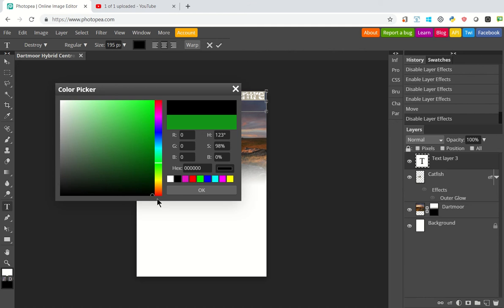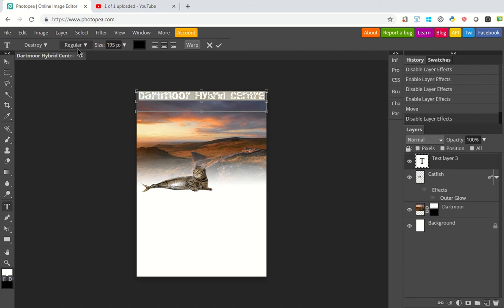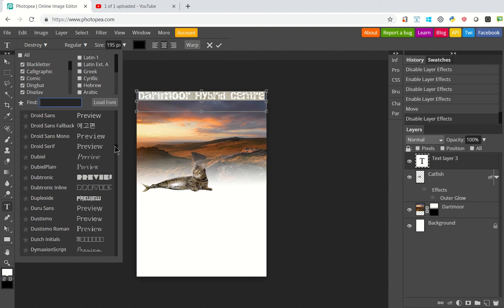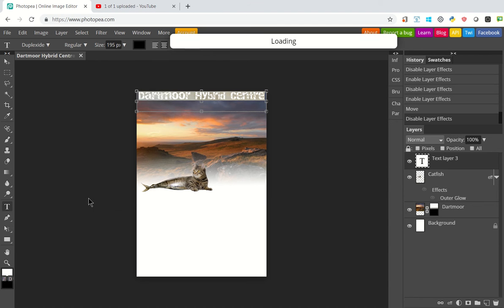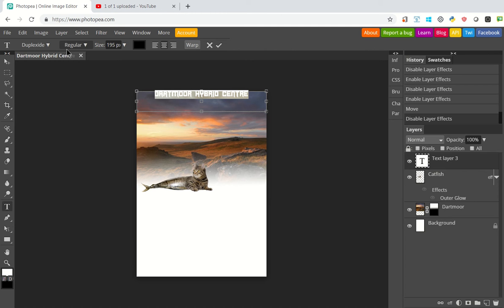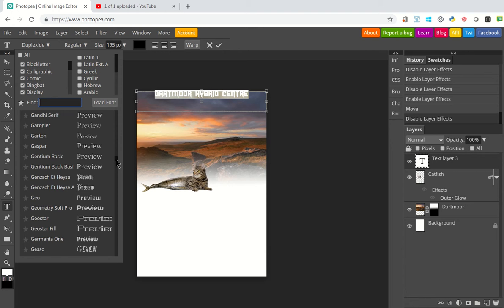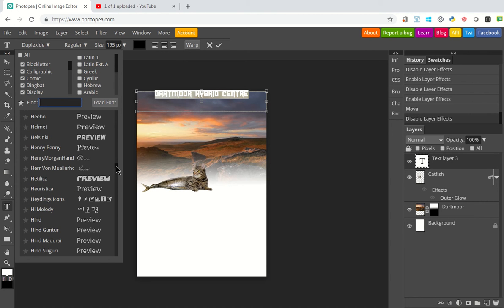Now I've already got a font from before, and I've got a green colour. I'm just going to get rid of that. So it was already set as a default, and I had the font called Destroy. Let's go for something a little bit simpler. Oh, that looks quite cool actually. Dartmoor Hybrid Center. I've got loads of different fonts here to click on, and you can pretty much take your pick. Loads of fonts, loads of really web-friendly ones. I'll go for this one.